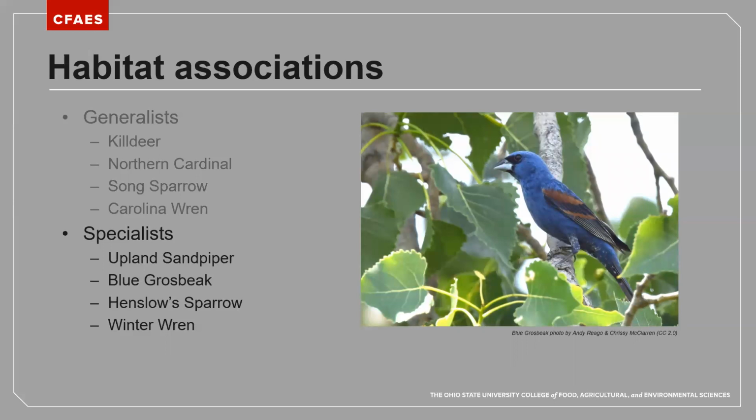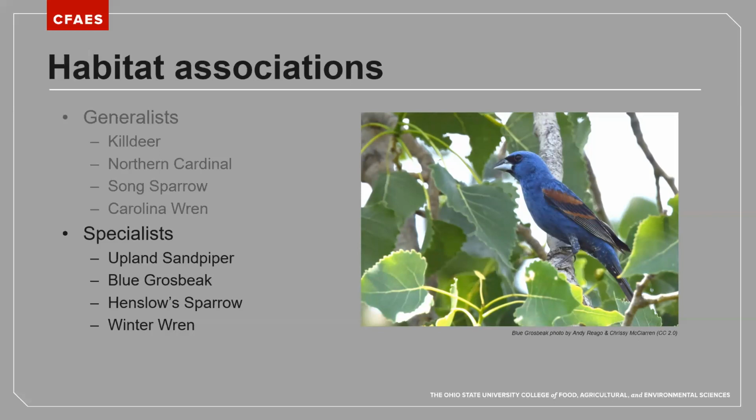Blue grosbeak. This is a habitat that is a little bit difficult to describe, but you can think of it like fields with a lot of structure. Habitats that have been left to go over time. So we often find blue grosbeaks in agricultural areas, in marginal areas where there are a lot of trees, large trees mixed within field areas.